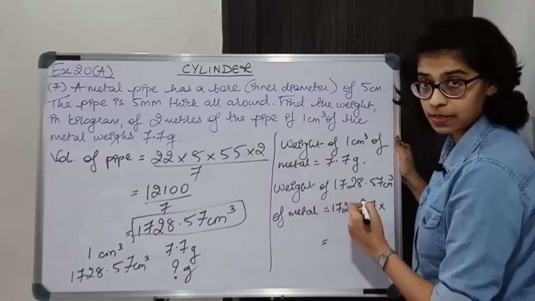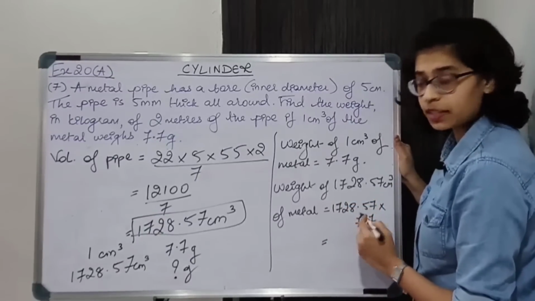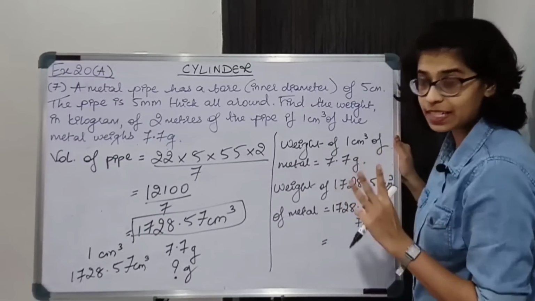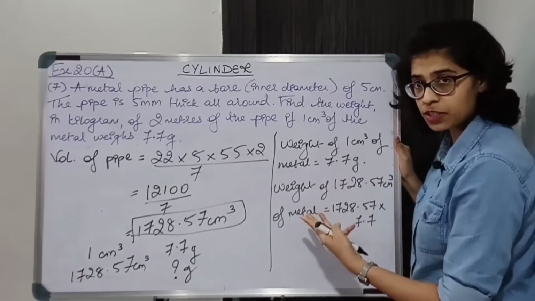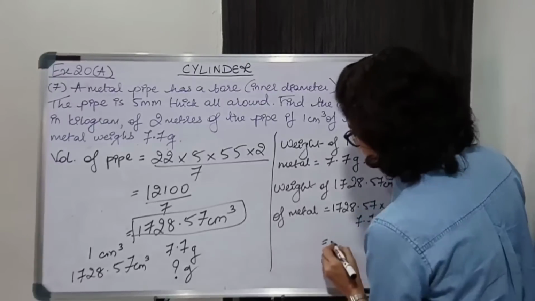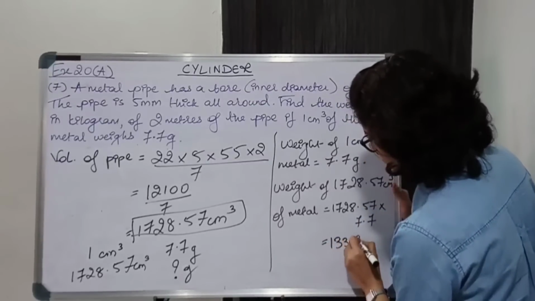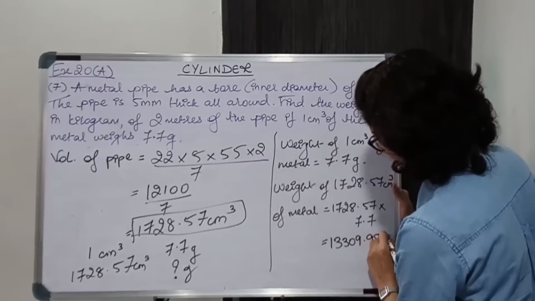You have to multiply this. Be careful with the decimal point, it will come after 3 places. 1 over here and 2 over here, so decimal point will come after 3 numbers. This gives 13309.989.